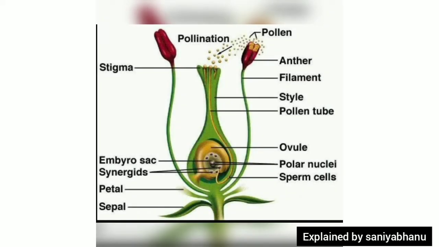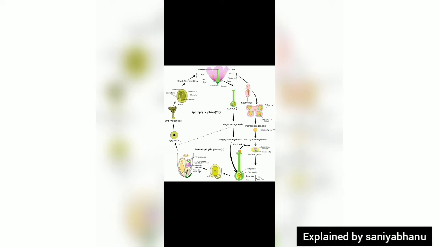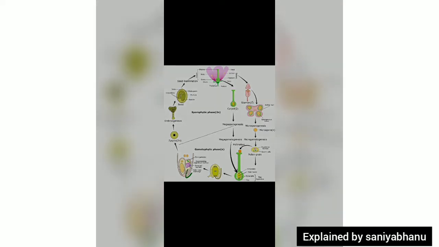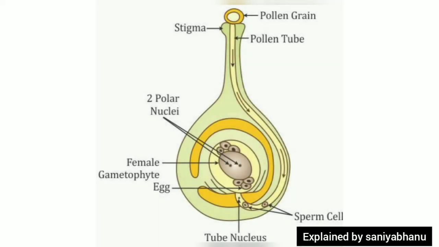At the time of fertilization, there will be a total of 7 cells arranged in 3 groups in a mature embryo sac. There is 1 egg, female gamete, 2 synergids, 1 central cell, secondary or polar nucleus, and 3 antipodals. While all these cells are in haploid condition, only the polar nucleus is diploid, 2n. This is due to the fusion of 2 nuclei. These synergids are also known as helper cells.